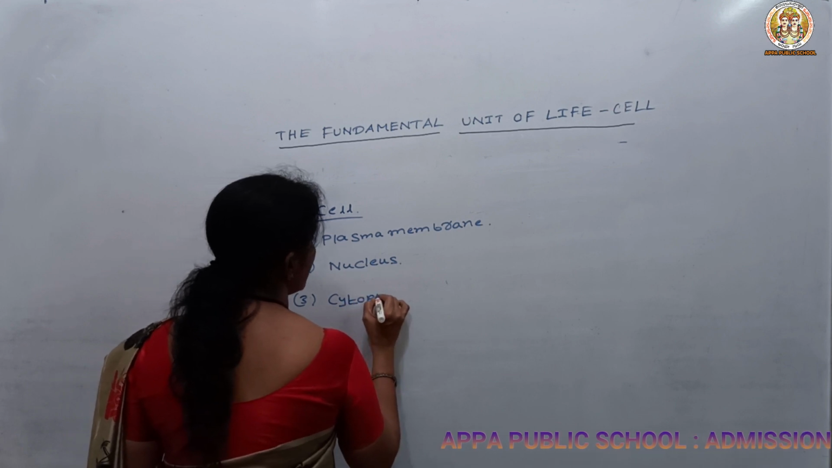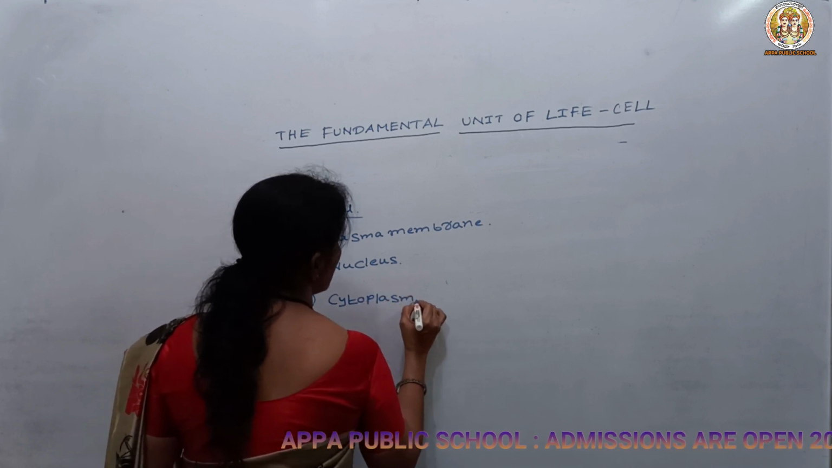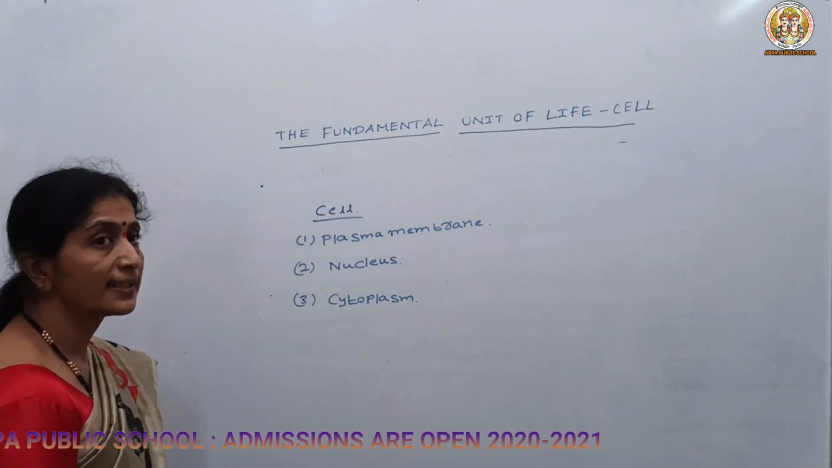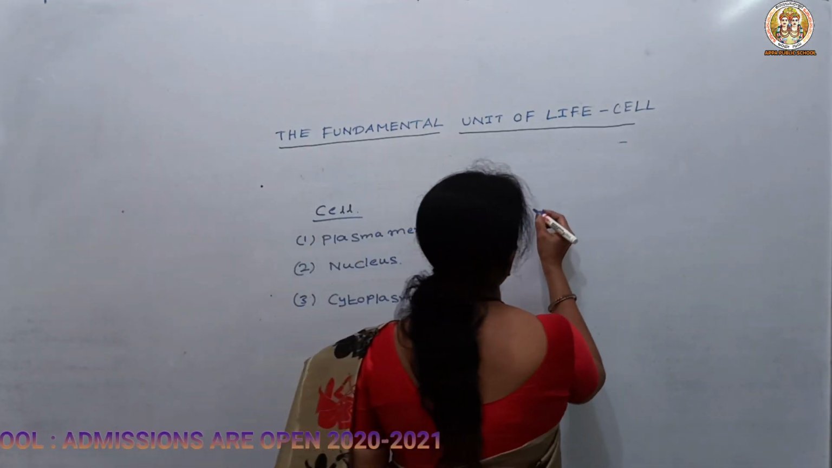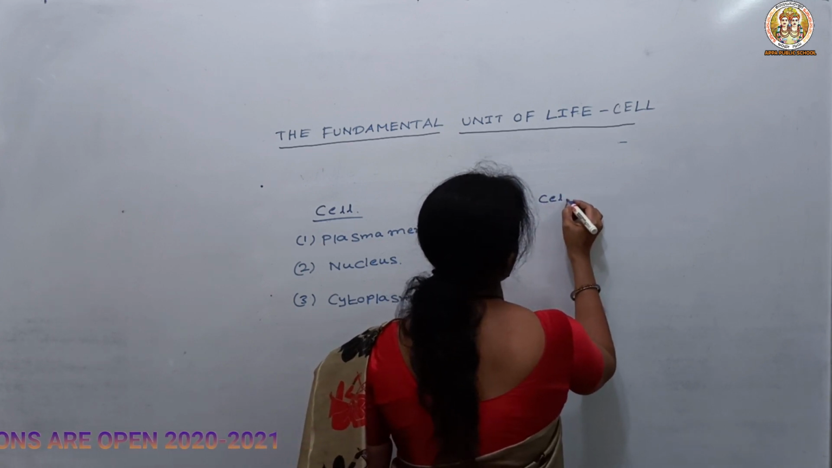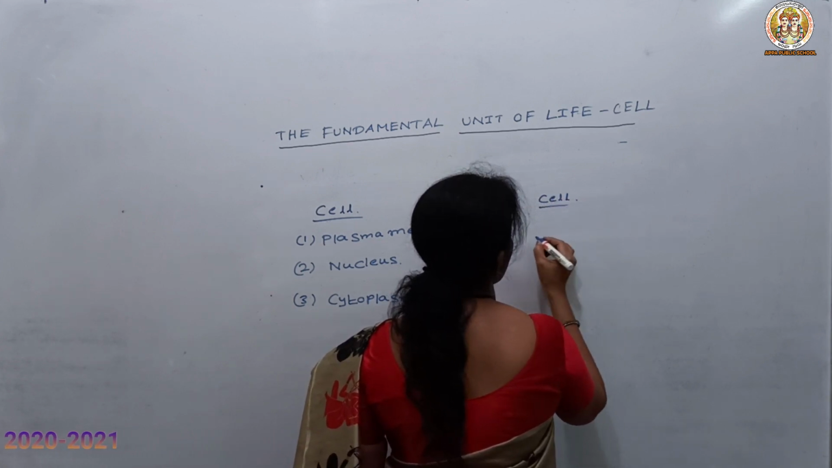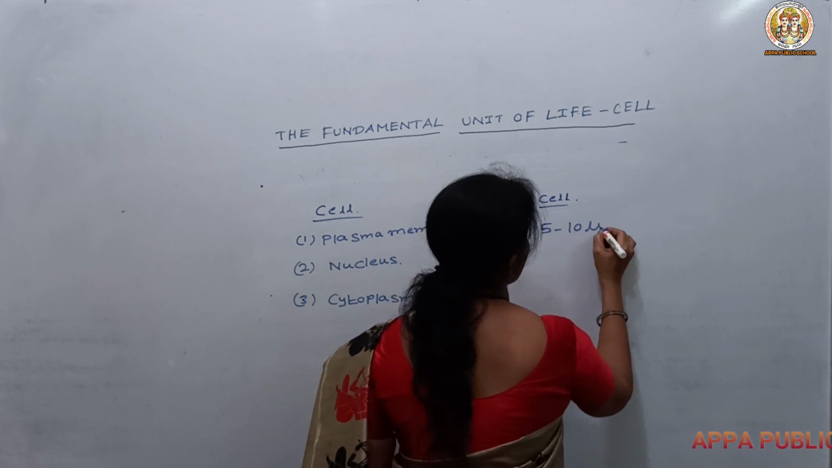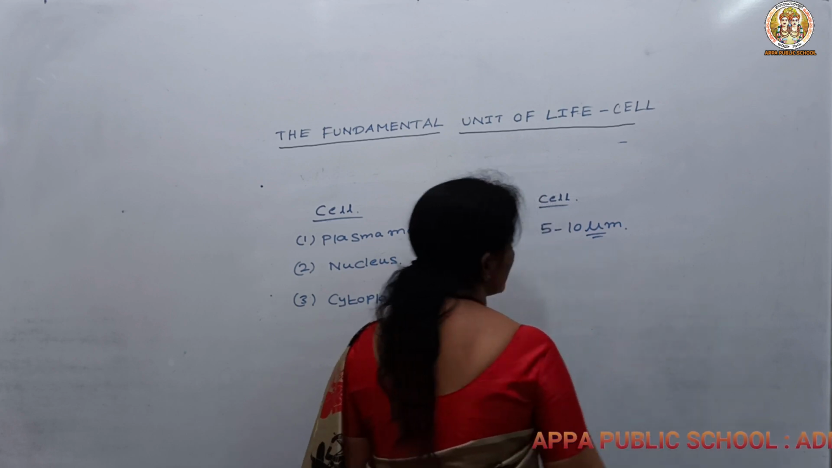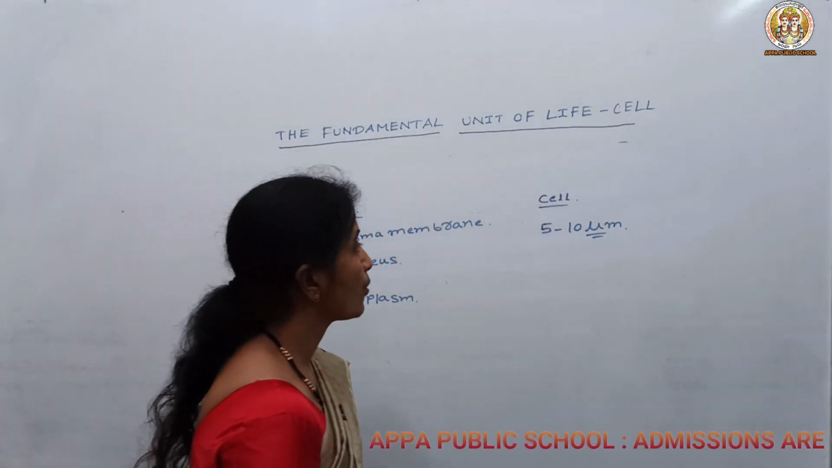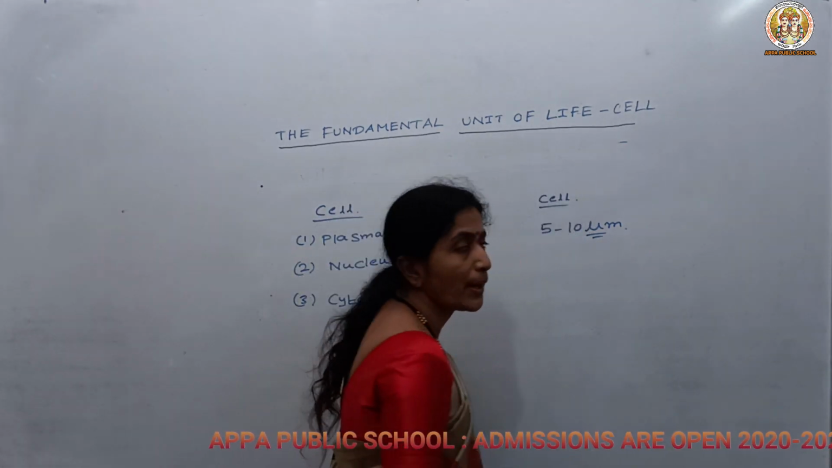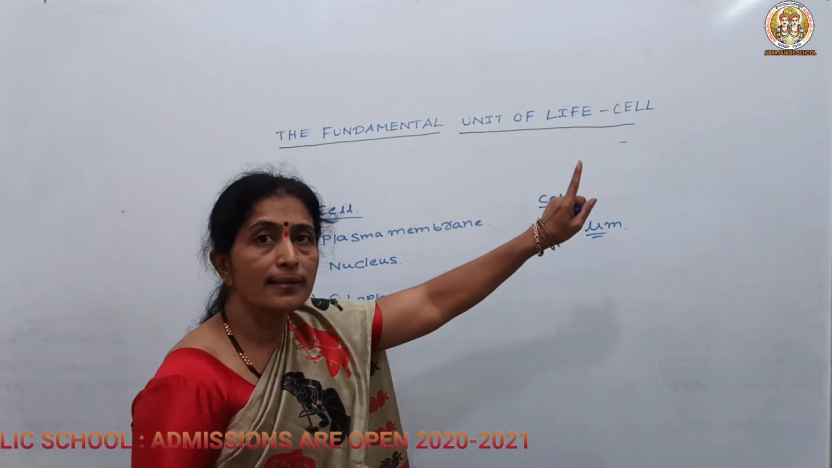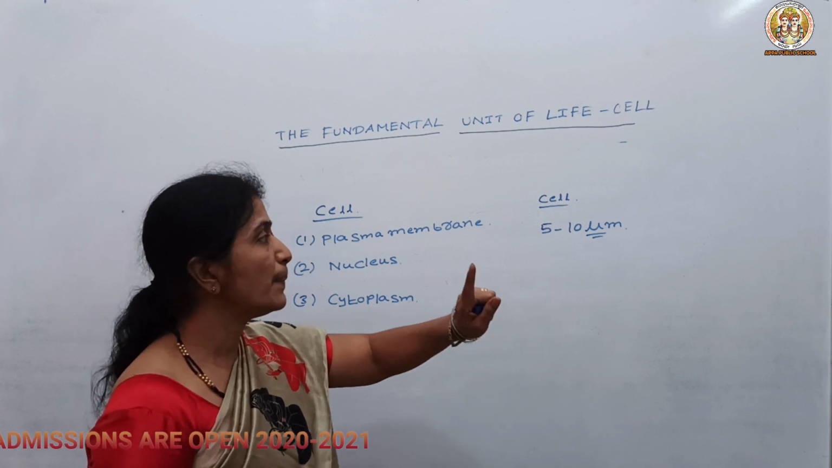So before studying about this structure, let us know the structure and shape and size of the cell. The cells vary in size, that is in microns. They are measured in 5 to 10 microns. It can be written in this way. So what is micrometer or micron? It is 1000th part of a millimeter. So 1 micron is nothing but 1000th part of a millimeter.